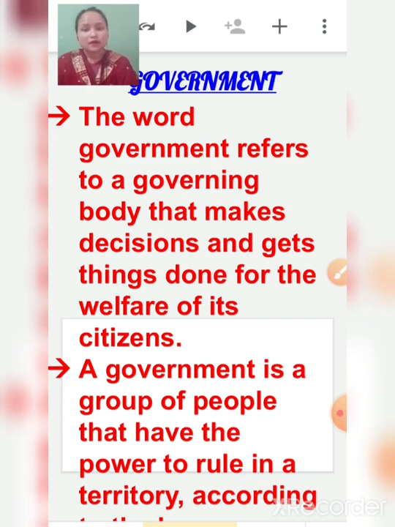So children, how does the school function? Who is the head of the school? Yes, the principal. The principal is the head of the school, right, children? If only students and only the principal were there in the school, would that school run properly? Will that be possible? No, it will not be. So what happens? The principal assigns authority and duties to the lower level, that means to the teachers.